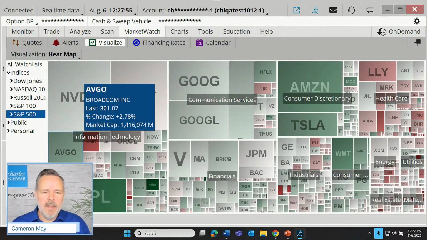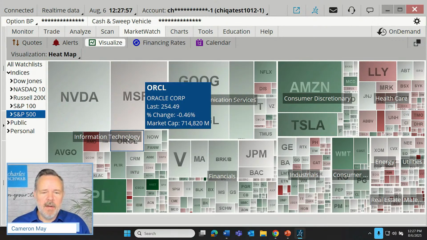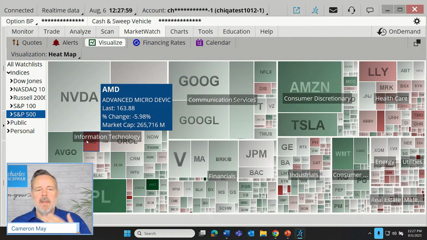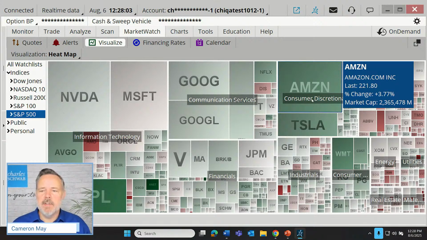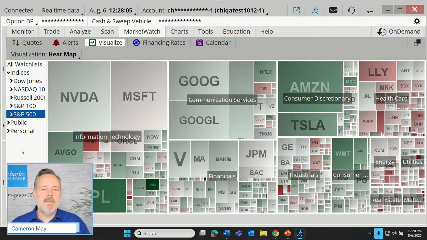So first of all, you'll notice little letters here in a sort of translucent box: information technology, communication services, consumer discretionary. Let's use information technology as an example.